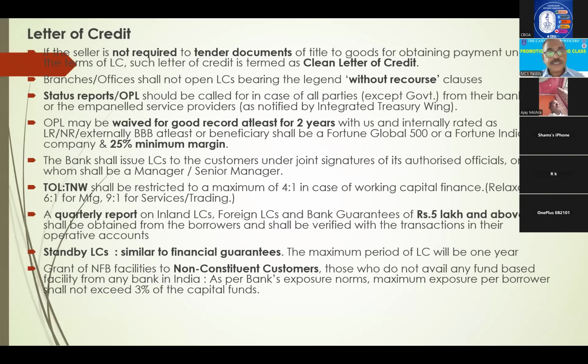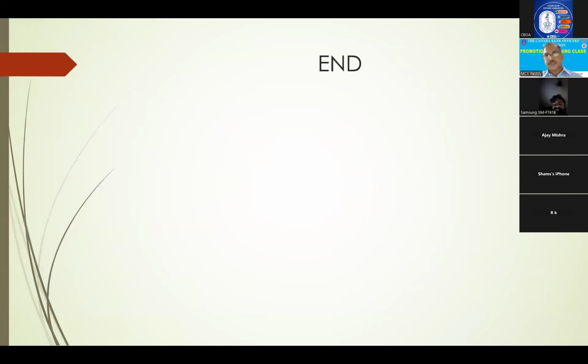So in case of standby LCs, there is no question of supply of goods, etc. Only commitment. So within this period, our commitment is like this. If the commitment is not fulfilled, then it will be invoked and the amount will be paid. So this is similar to bank guarantee, just like bank guarantee, standby LCs, but maximum period up to 1 year only. Okay, non-constraints we need not worry.